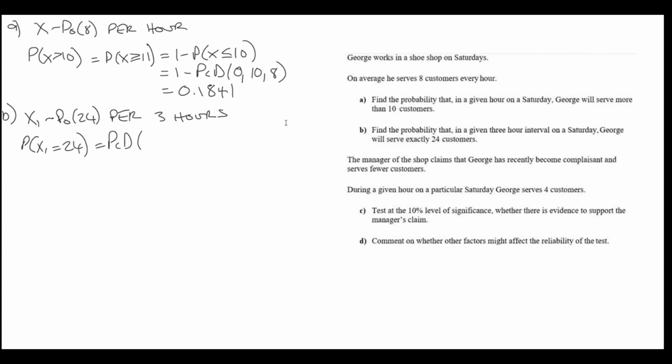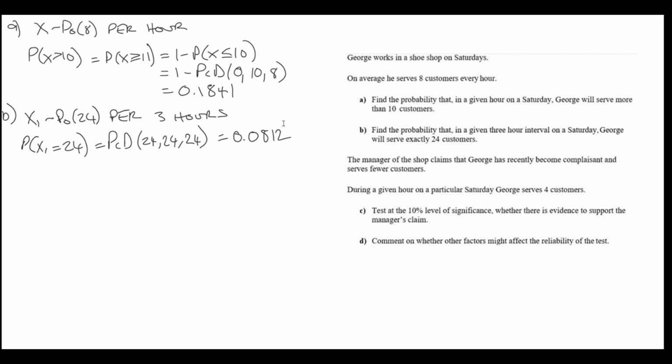The probability that X1 equals 24. So on average it's 24. It's the probability of getting exactly 24. In our calculators for the PCD function, the minimum and maximum are both 24, and the mean or the average or the lambda value is also 24. So into our calculator, and we get an answer of 0.0812.